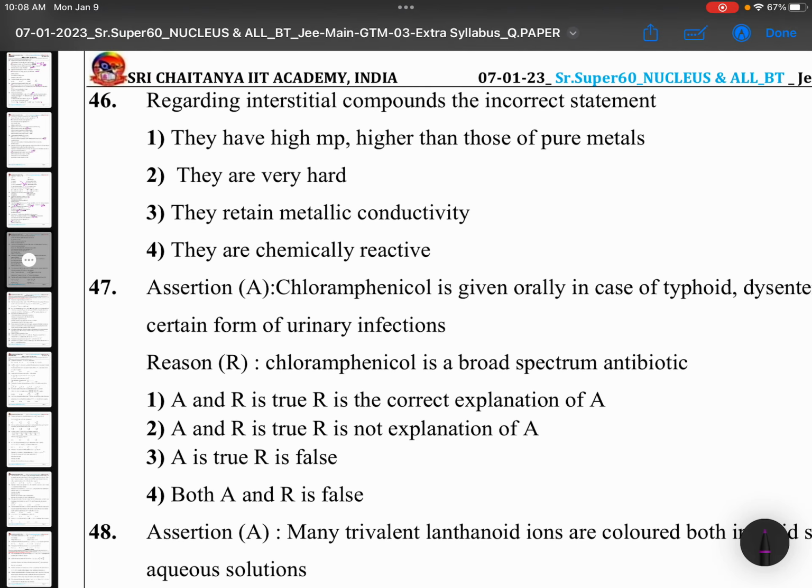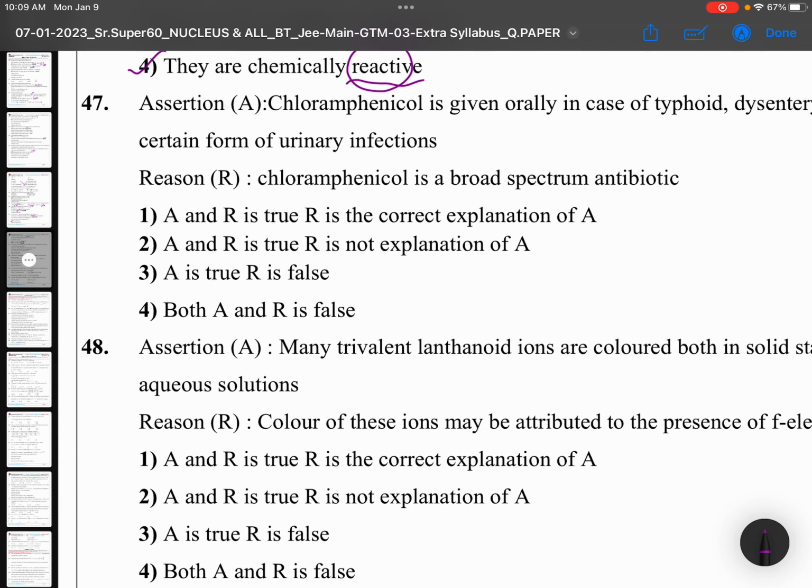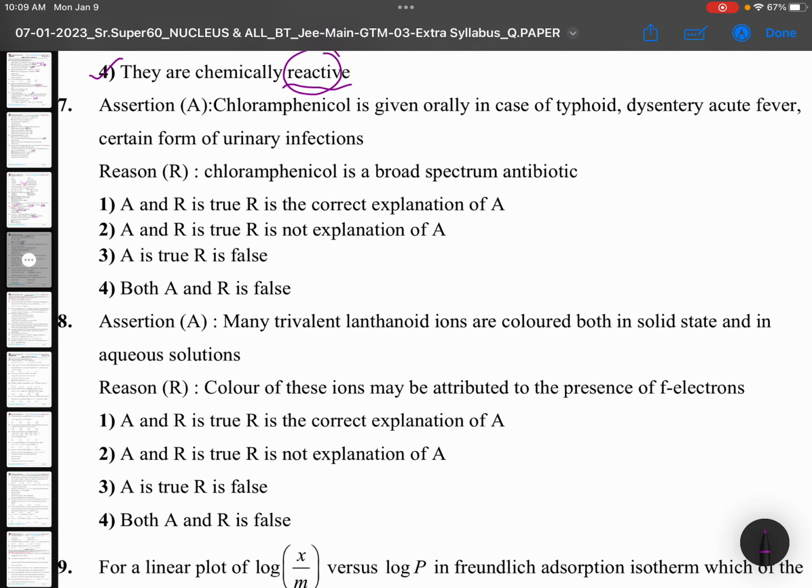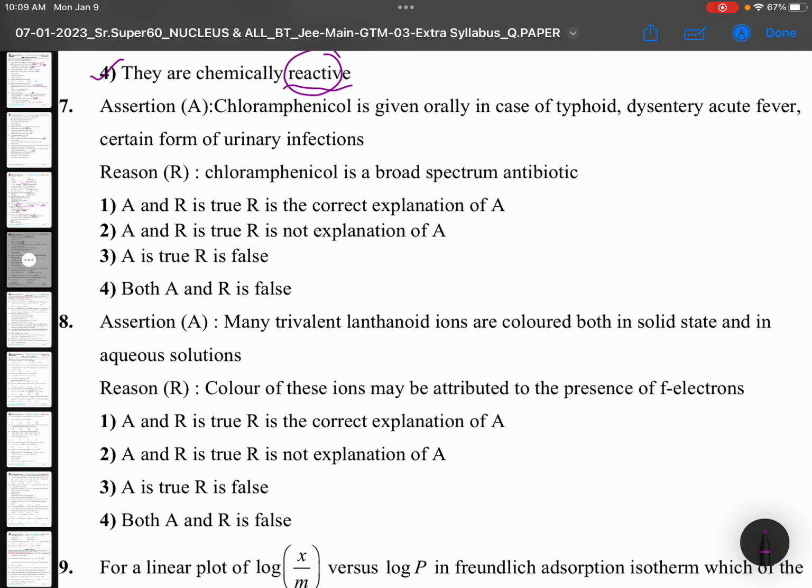Regarding interstitial compounds, the incorrect statement is: they are chemically inert. Okay? Incorrect statement, they are chemically reactive is incorrect. They are chemically inert. Chloramphenicol is given orally in case of typhoid, dysentery, acute fever, certain forms of urinary infections. Chloramphenicol is a broad spectrum antibiotic. Exactly right. Both statements are right and the explanation is correct.